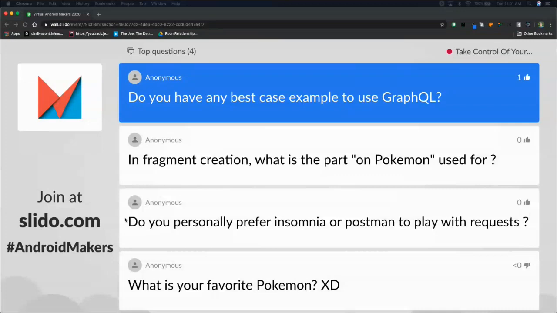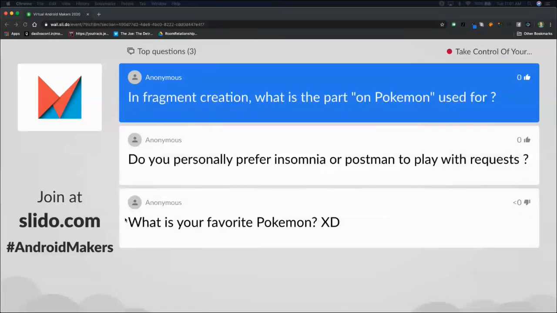So this is a good question. In fragment creation, what is the part on Pokemon used for? This was a tricky thing to explain strictly in words because it ties into our GraphQL schema. So inside the GraphQL schema, we have all of the queries defined and we have all of the entities defined. And in this case, Pokemon is an entity in our GraphQL schema. Like the Pokemon query returns a Pokemon object.